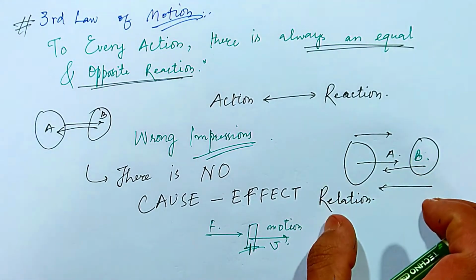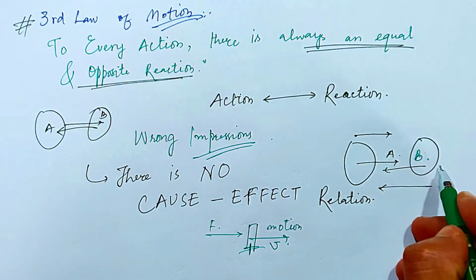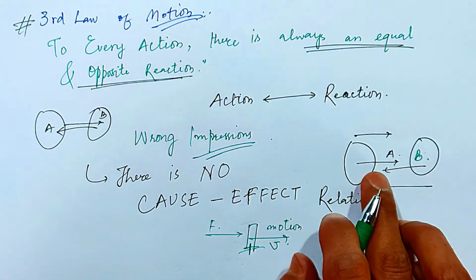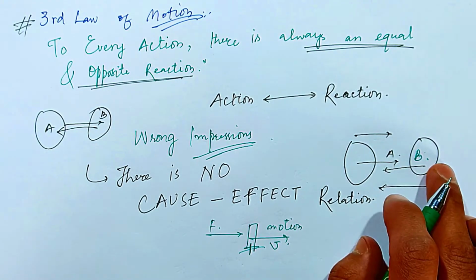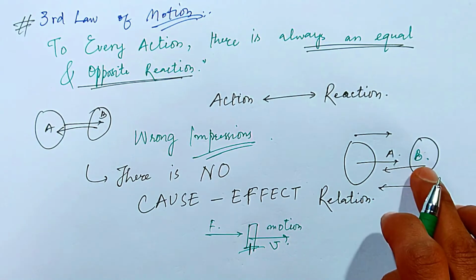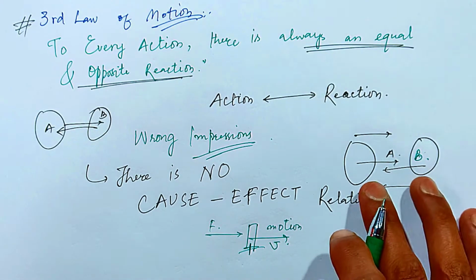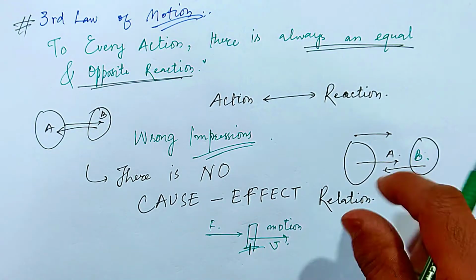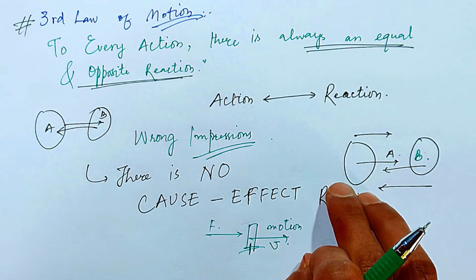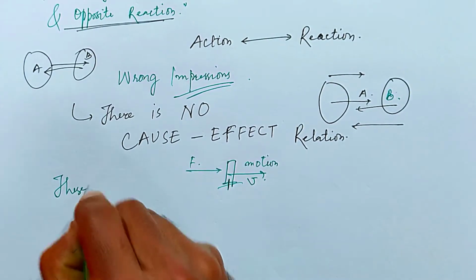But the third law of motion is not like that. Among the two bodies, it's not like that the force generated by body B is an effect because there was a force generated by A onto it. It is not like this caused this effect. The body A is applying force on B, and that is why B is applying force on A? No, these are simultaneous effects.